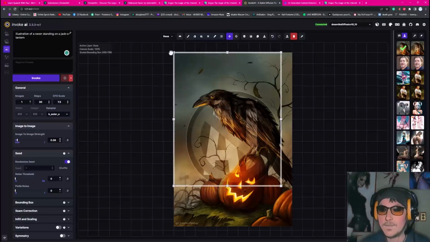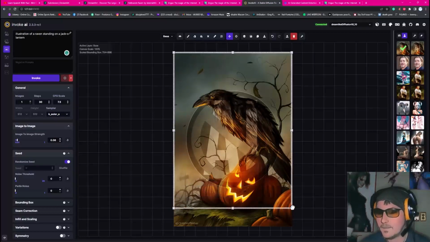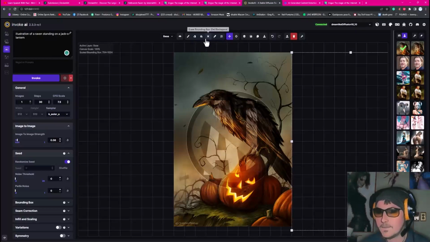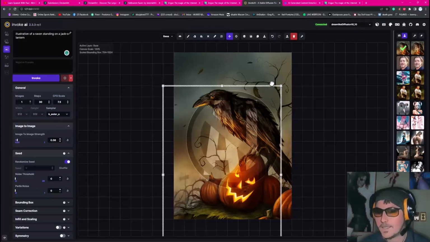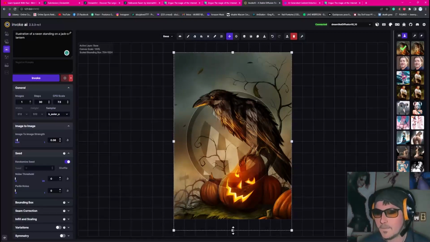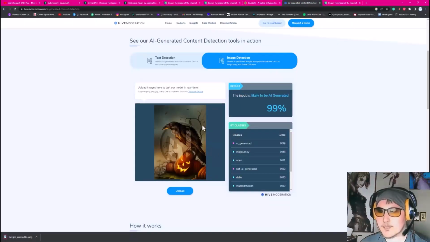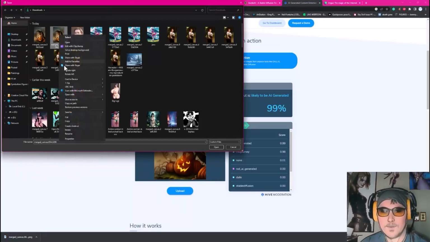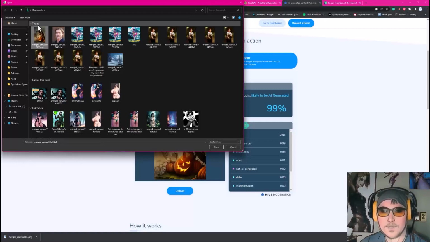Before I do anything to it, just to prove my point, all I'm going to do is take off the size, so it's going to be the same size for each one of the tests I do. So I'm going to take that away, come down here, take that away. Okay, so now it's the exact same size, like this. I'm going to save this out. We're going to go over here to this AI generated. I'm going to upload the last one, which is the last one here. This is the one I generated before, but this is the one I just now made.